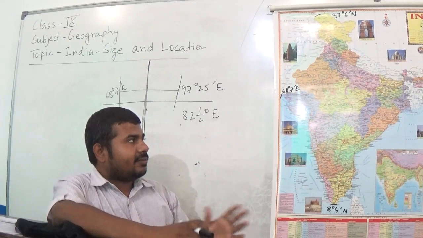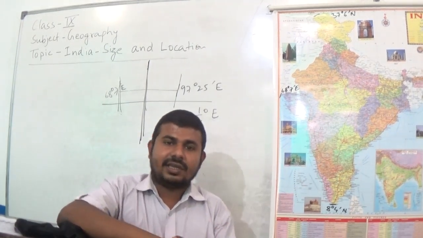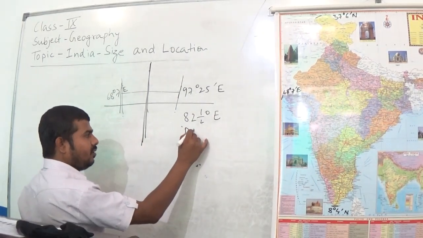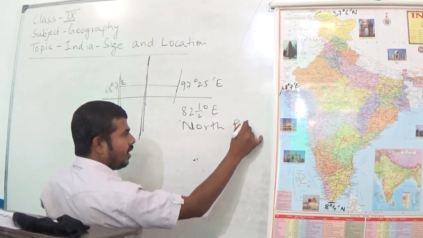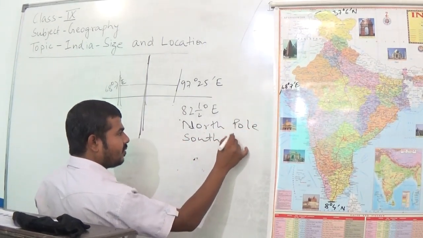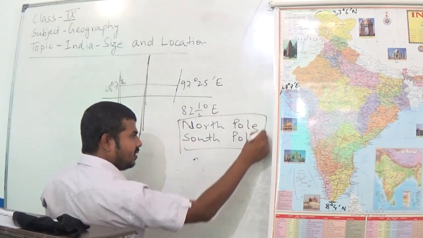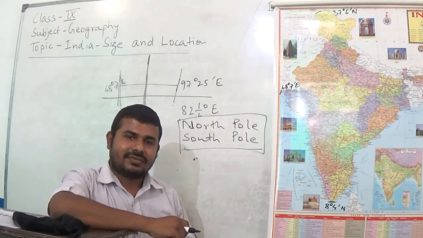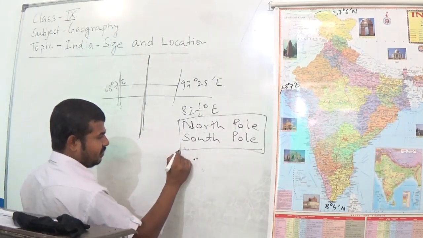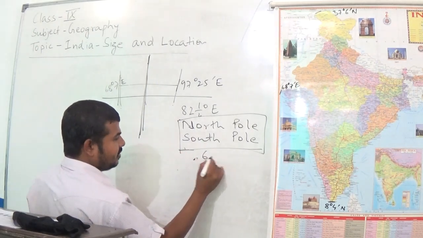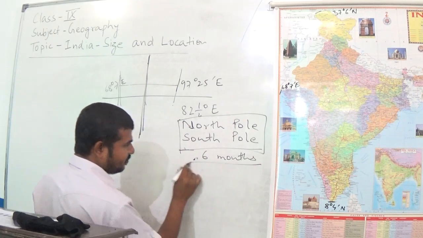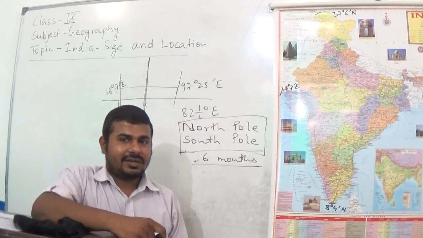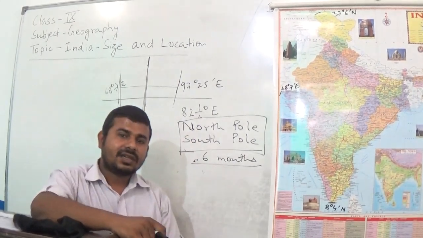Now I am giving you an example. You have studied in junior classes that at the North Pole and the South Pole, what is the duration of day and night? I know that you have studied this: 6 months. The duration of day and night at these poles is 6 months.